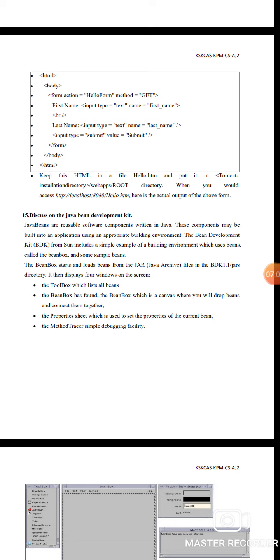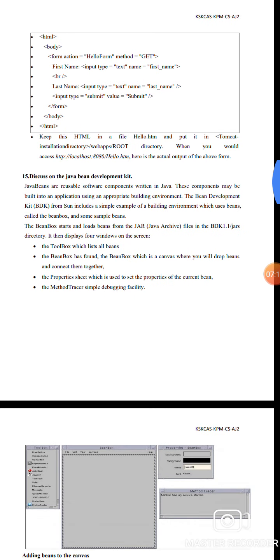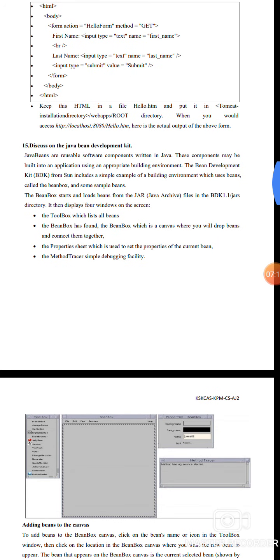Next, last name: the input type is text, name is last name. The input type is a submit button with the value submit. Next, we close the form tag, body tag and HTML tag. Keep this HTML form in a file named hello.html in the Tomcat installation directory, so we can access this type of program.